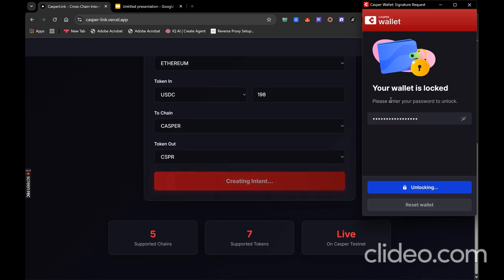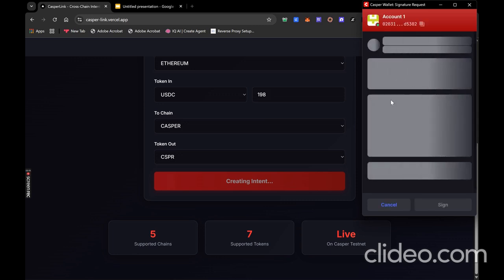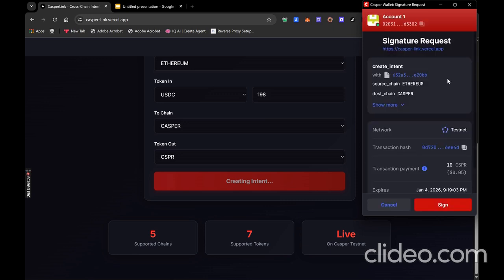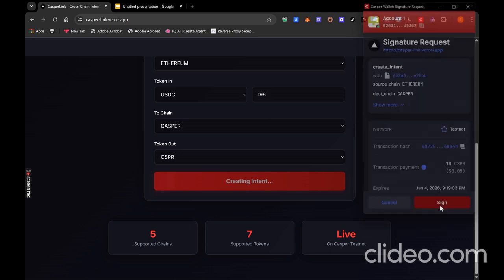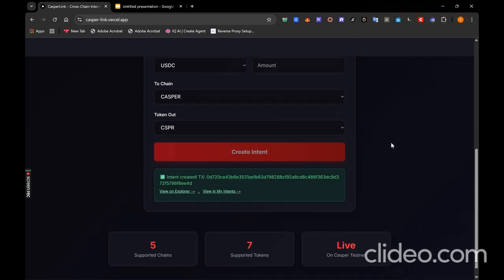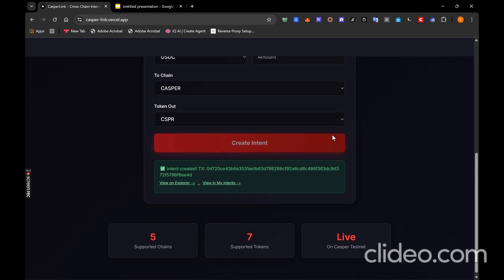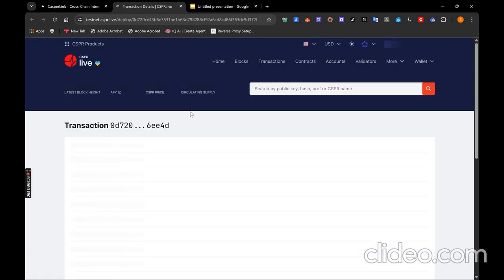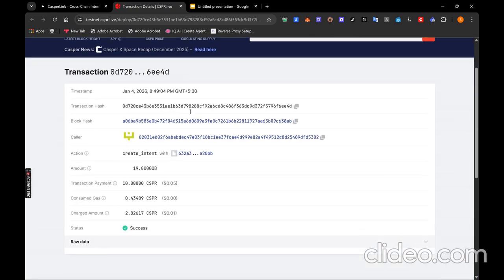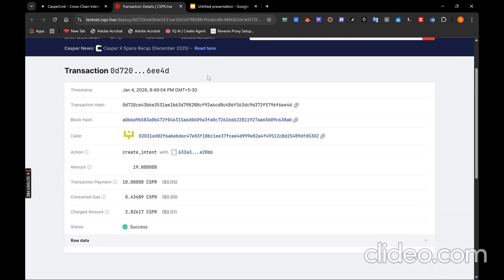here's the password. When I click create intent, this triggers a real transaction on Casper testnet. The intent parser contract stores my intent on-chain, queries the Oracle for prices, and sets up slippage protection. And there it is. Transaction submitted. I get a deploy hash. This is a real on-chain transaction verifiable on Casper Explorer. Let us go to Explorer, and here's the proof. This is the Casper testnet Explorer showing our intent parser contract being called. You can see the deploy hash, the execution, the gas used, and the timestamp. This is real, this is live, this is on-chain.